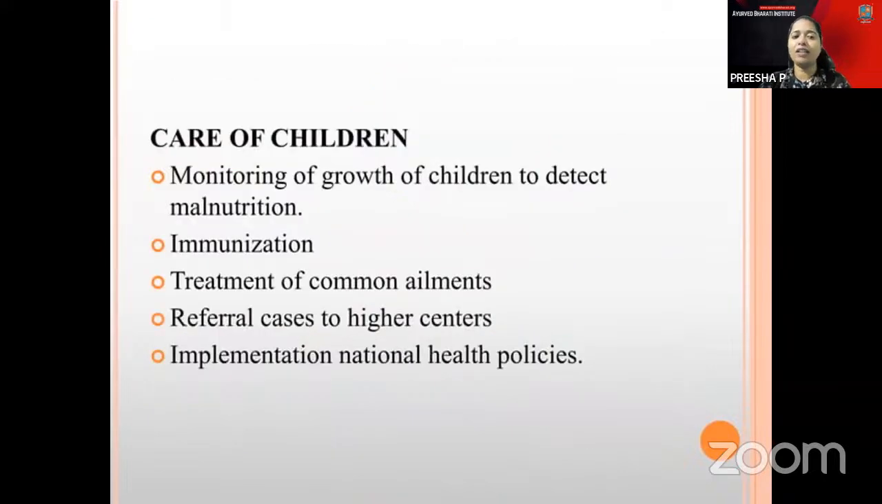And for the care of children, the growth of children can be monitored. Thereby malnutrition can be detected, the immunization schedule can be given, and common ailments can be treated. You can also refer the case to higher centers. Thereby national health policies are maintained.